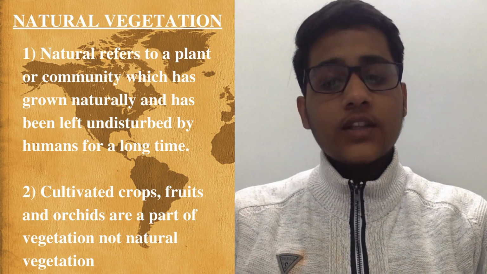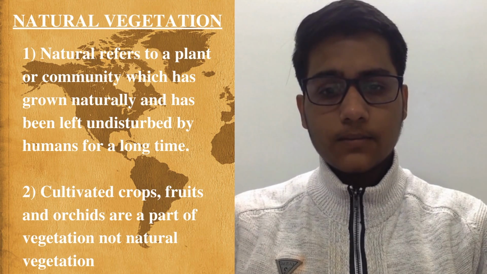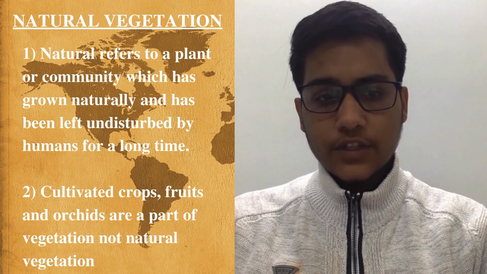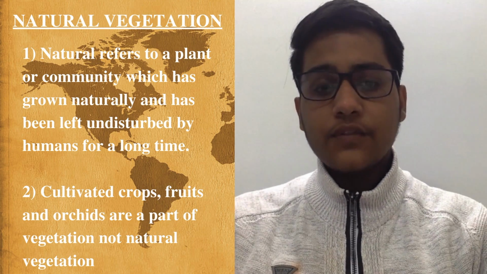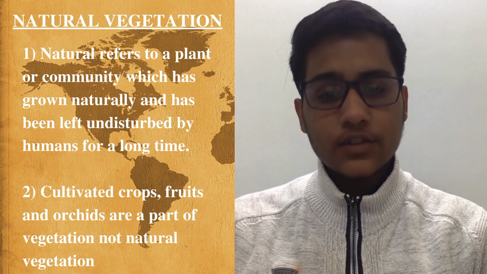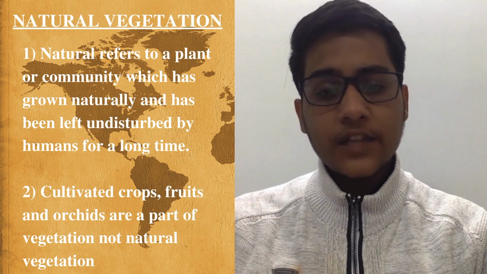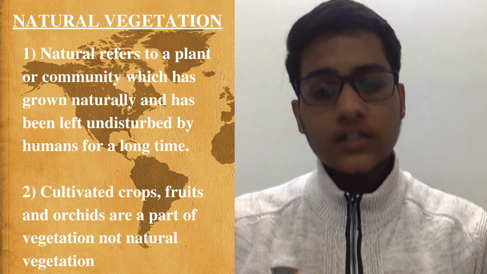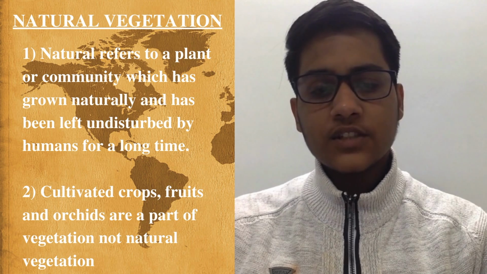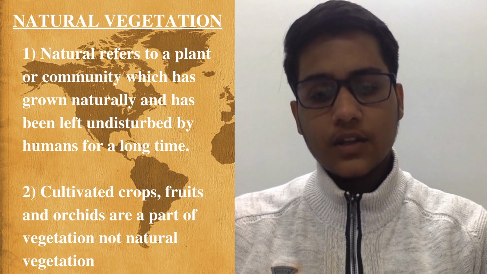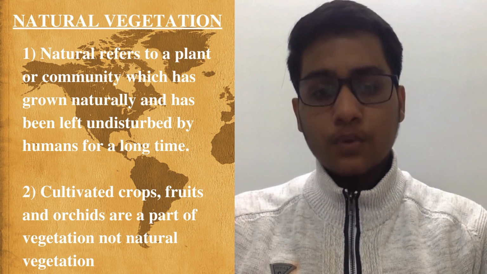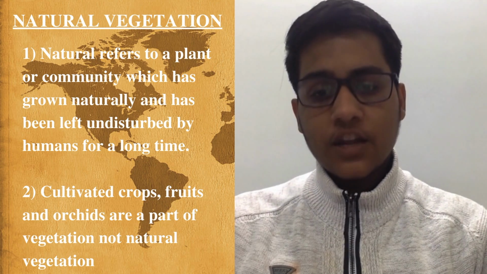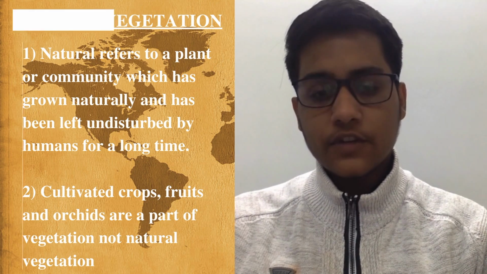First of all, let's start with natural vegetation. Now, what is natural vegetation? It is basically a variety of plants that have grown naturally on their own and have been left undisturbed by humans for years. We can also call this virgin vegetation. That's why cultivated fruits, crops, or orchards are a part of vegetation, not natural vegetation.